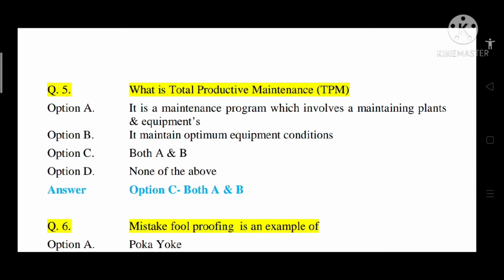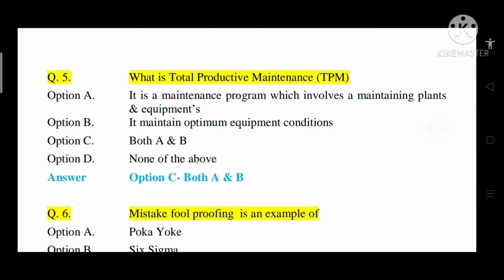Question number 5, what is total productive maintenance? That is TPM. Option A, it is a maintenance program which involves maintaining plants and equipments. Option B, it maintains optimum equipment conditions. Option C, both A and B. Option D, none of the above. So correct answer is option C, that is both A and B.